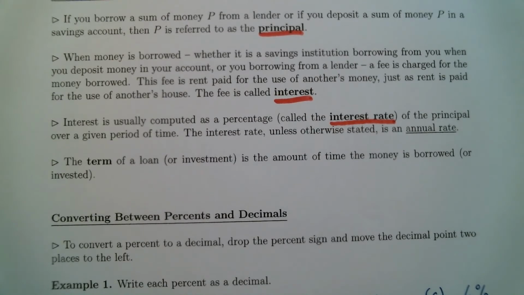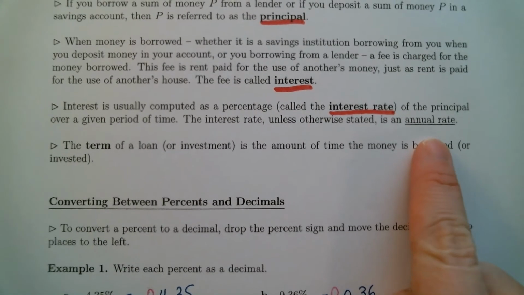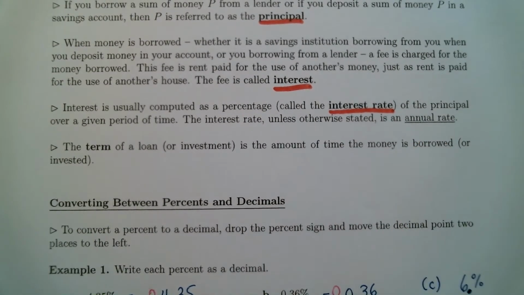The whole part about the annual rate, the part that's underlined right here, that is true. When you do these problems, they may mention in the problem that the interest rate is an annual rate. Do not think hard about that at all. The interest rate will more than likely always be stated as an annual rate, but there is nothing you need to do with that information. So just kind of ignore that. Keep it in the back of your mind that it is an annual rate, but there's nothing you need to do in regards to that.